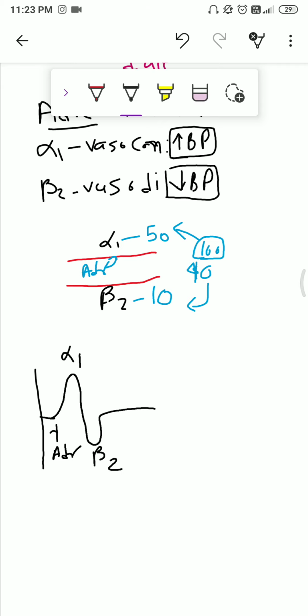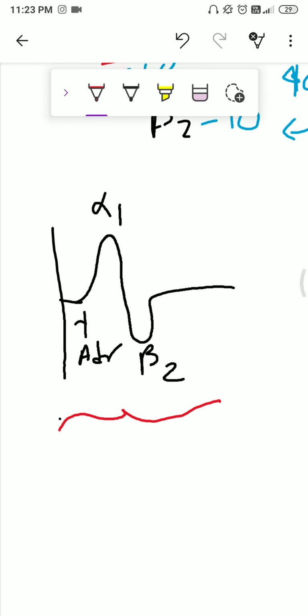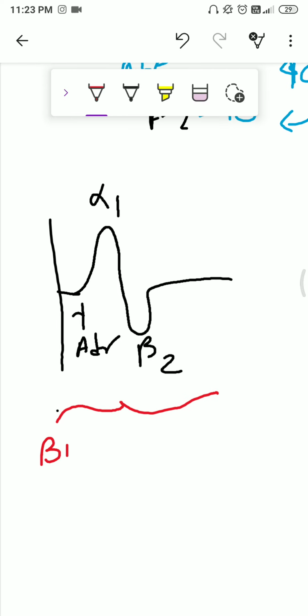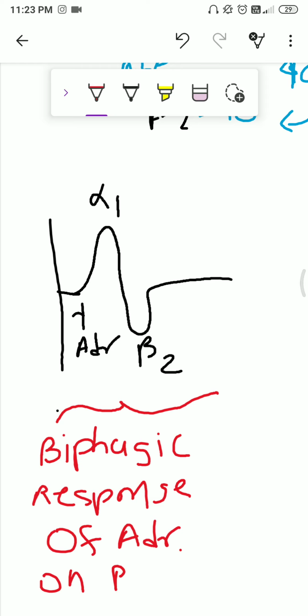This phenomenon is called biphasic response, biphasic because there are two phases, increase and decrease. Biphasic response of adrenaline on blood pressure.